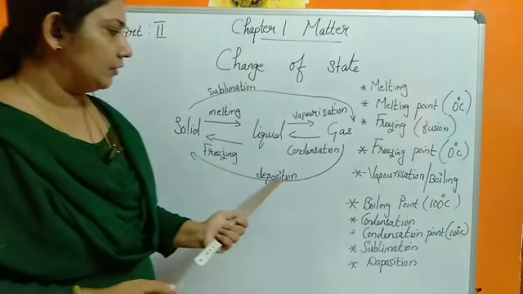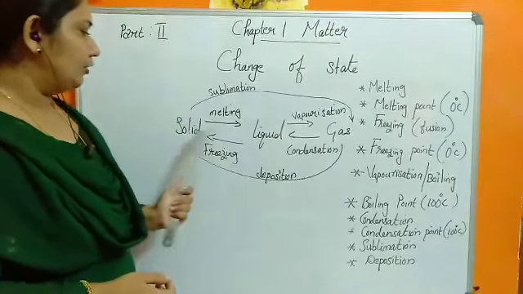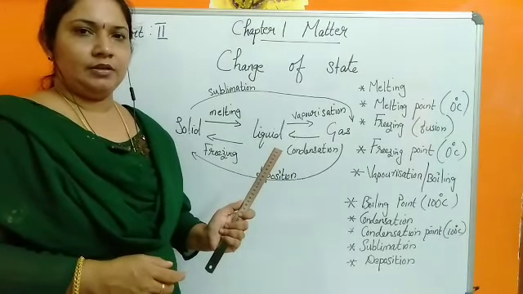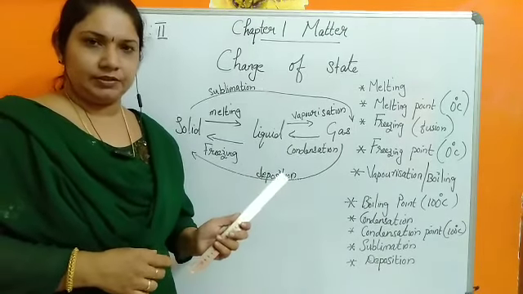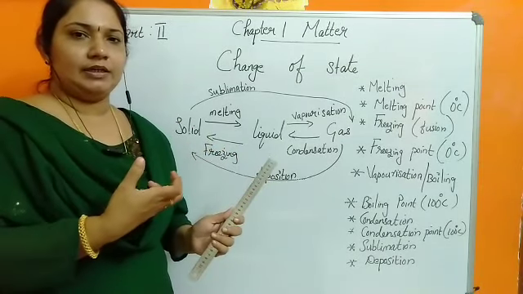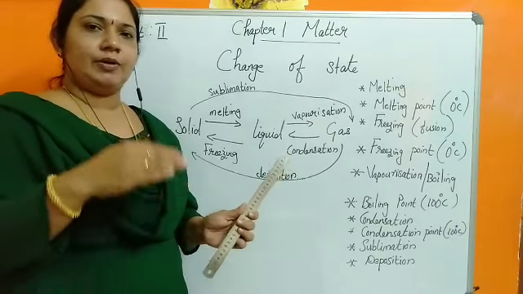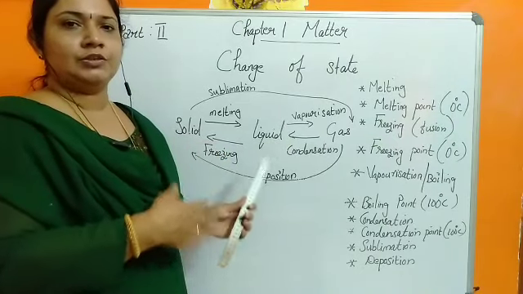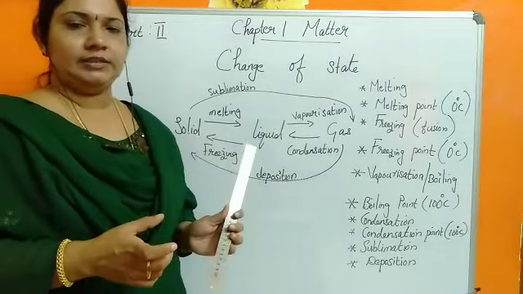Okay. Now the last one, the fourth one, is the change of state from liquid to solid. If we keep a glass of water inside the freezer, you know that the normal temperature of the water, we will take it as 20 degrees Celsius. When we keep it inside the freezer, the heat of the water is being liberated and the temperature gradually decreases from 20 degrees to 10, 9, 5, 2, 1, 0. Once it reaches 0 degrees, it becomes a solid, that is, ice.